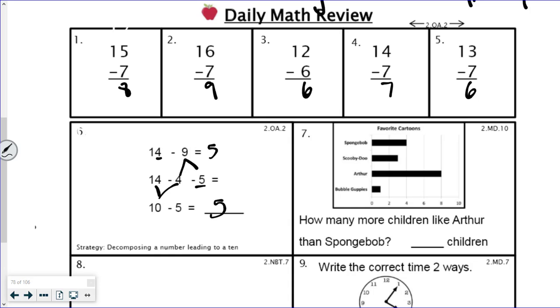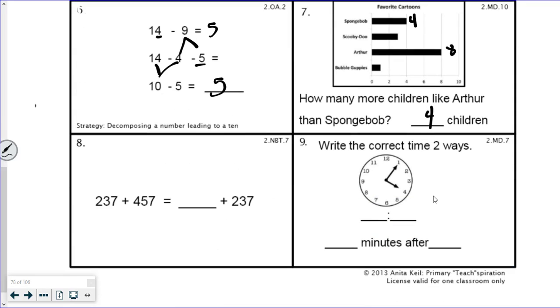How many more children like Arthur than SpongeBob? So let's see, 8 kids like Arthur. 4 kids like SpongeBob. So 4, 5, 6, 7, 8. So that's 4 hops. 1, 2, 3, 4. So there's a difference between these two numbers of 4. So 4 more children like Arthur than SpongeBob.